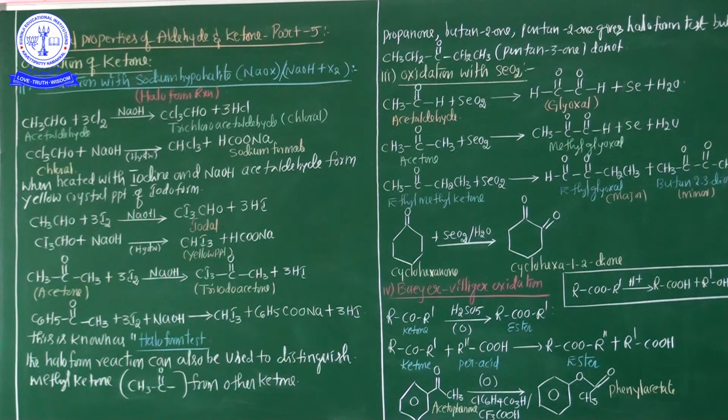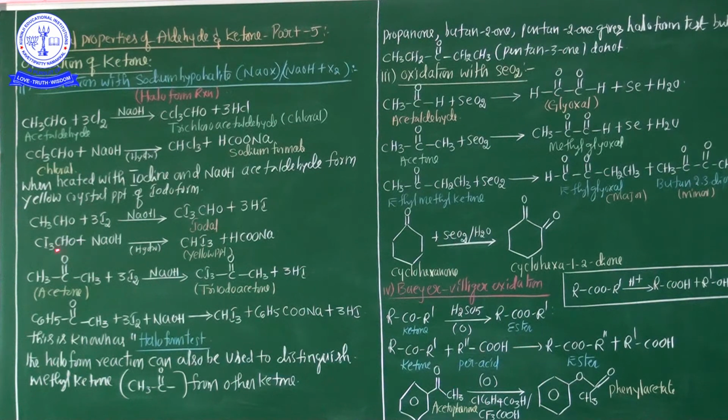Okay? Now see here, one more important statement: when heated with iodine and sodium hydroxide, acetaldehyde forms a yellow crystalline precipitate of iodoform. Now see this one, CH3CHO, acetaldehyde, treated with iodine in the presence of NaOH. This is commonly known as the iodination process, and triiodoacetaldehyde, iodal, is formed. Triiodoacetaldehyde is obtained. Additionally, hydrogen iodide is also released.